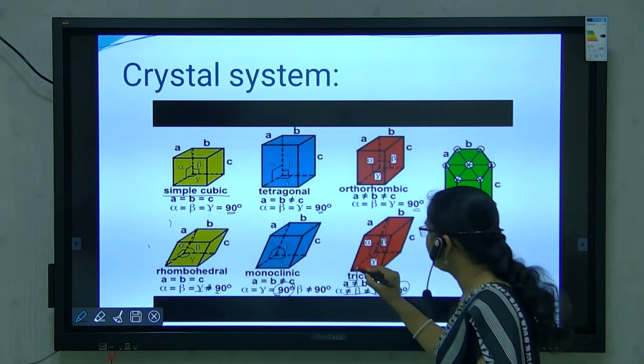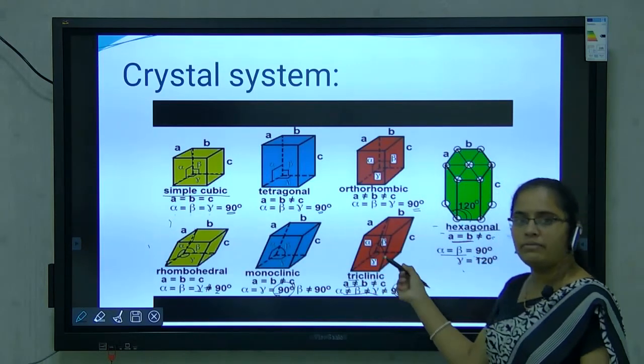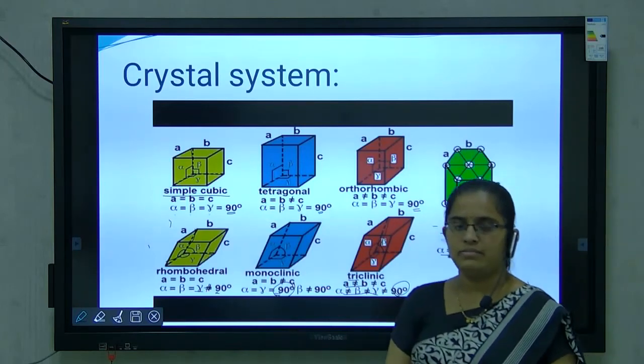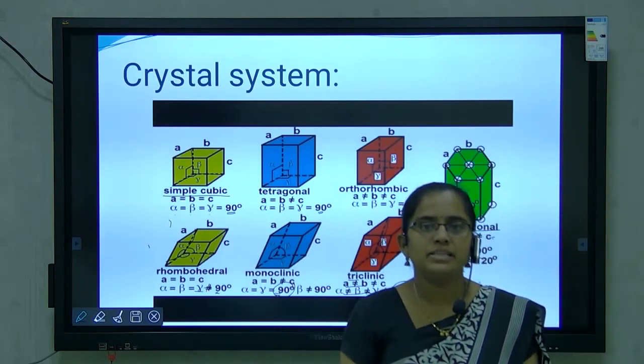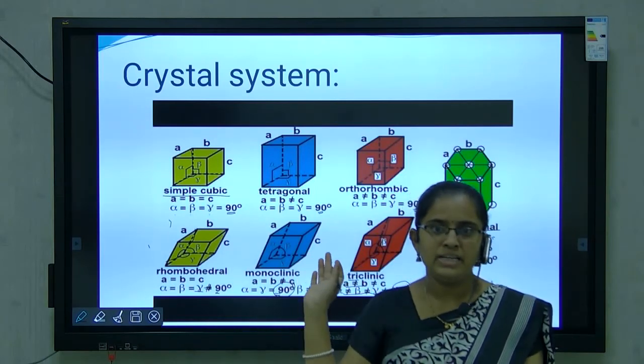This is different and this is also different. So A is not equal to B, is not equal to C. These 7 are different, we studied these 7 crystal systems. We see the video related to unit 6.